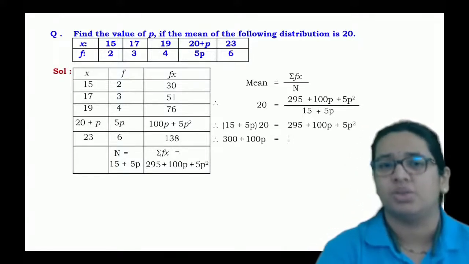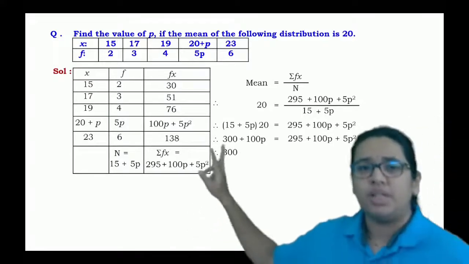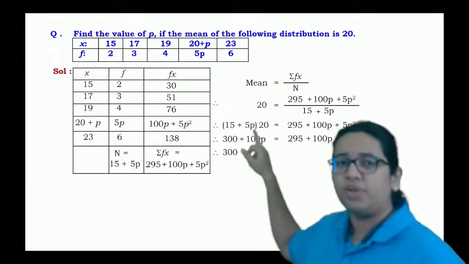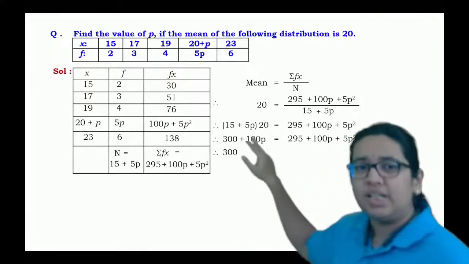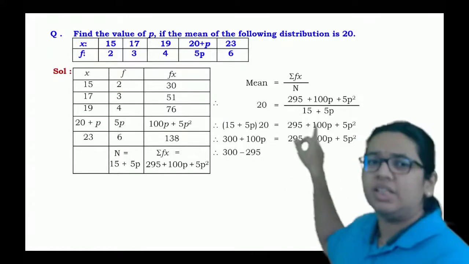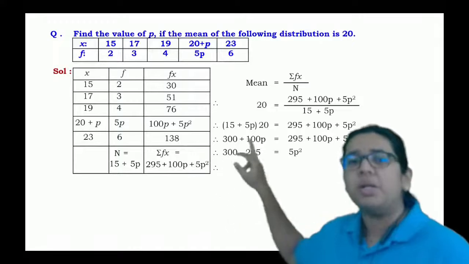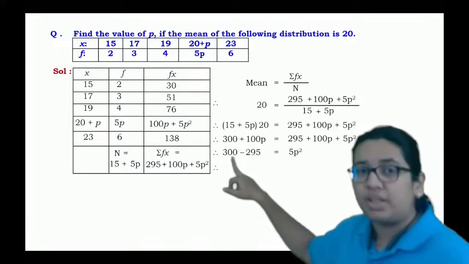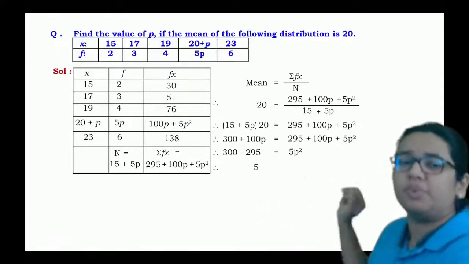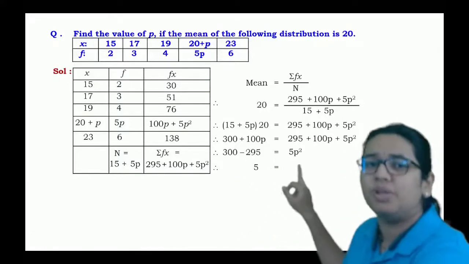Okay. So this is nothing but something like this. 20 into 15 plus 20 into 5p equals this. That is 300 plus 100p will be this. So we can directly cancel that 100p, and 300 minus 295 will be 5p square only. That is, 5 times p square will be 5.